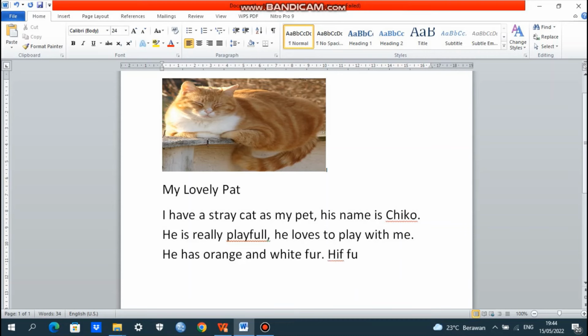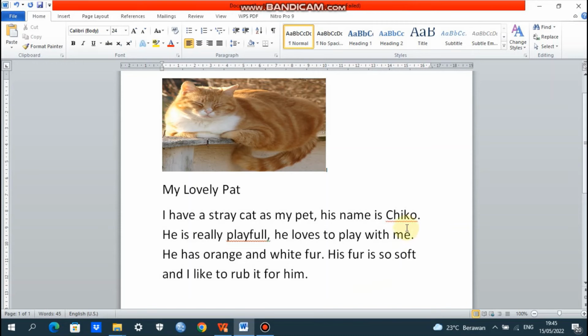His fur is so soft, and I like to rub it for him. Okay, here the language features: simple present is, and then we have adjective soft.